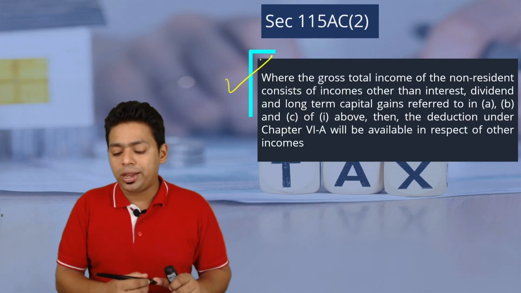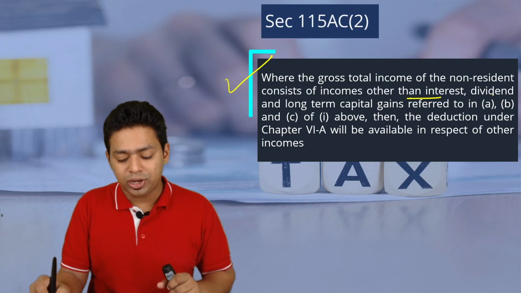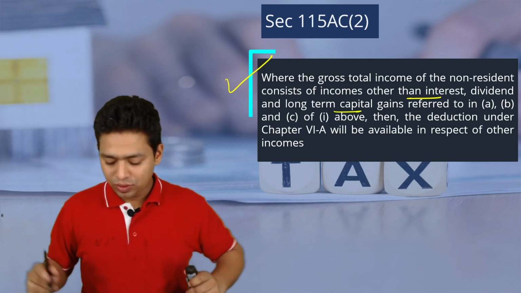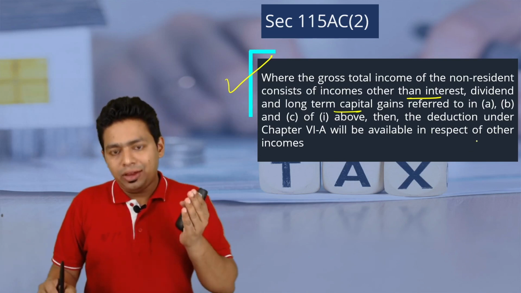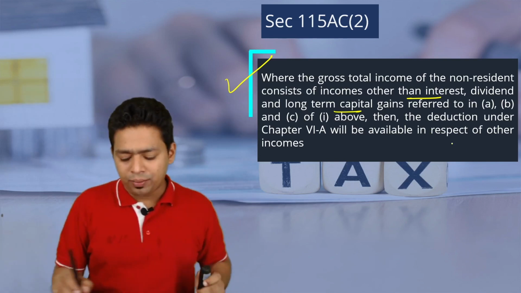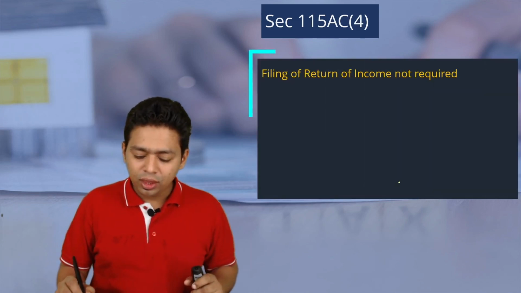Where the gross total income of a non-resident consists of income other than interest, dividend and long-term capital gain, so if your income consists of any other income, general income, normal income, then chapter 6A deductions will be available to you, my dear friends.